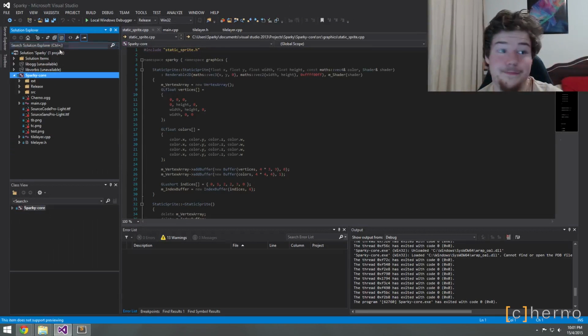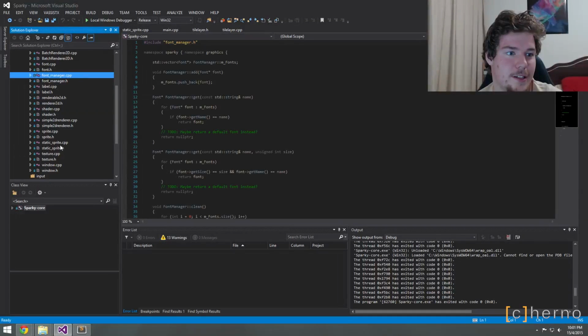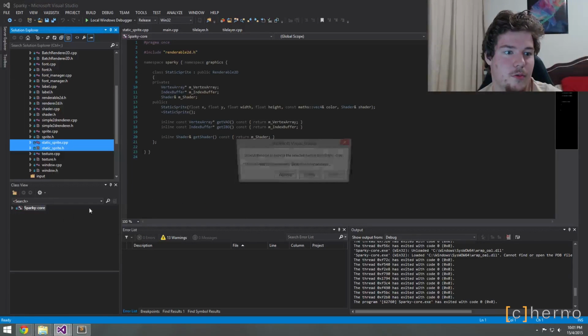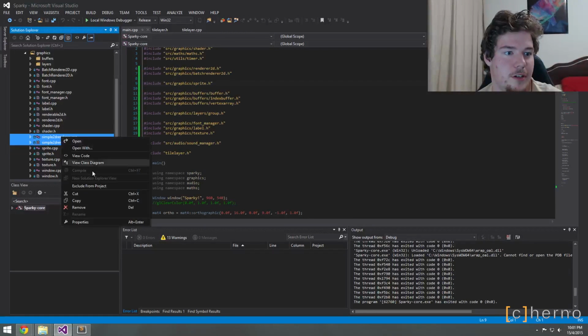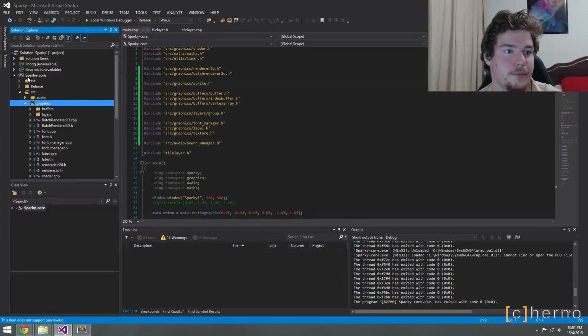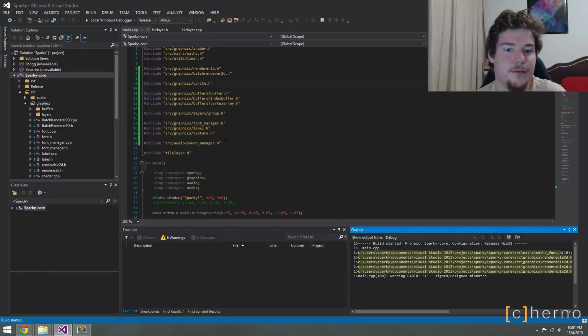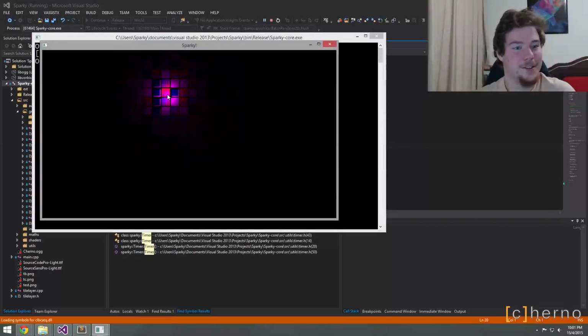Graphics, static sprite. Remove and delete. It's gone. Renderer, simple 2D renderer. Remove, delete. All right, let's just build this again. Make sure everything's still good. Should be. No one misses those guys.